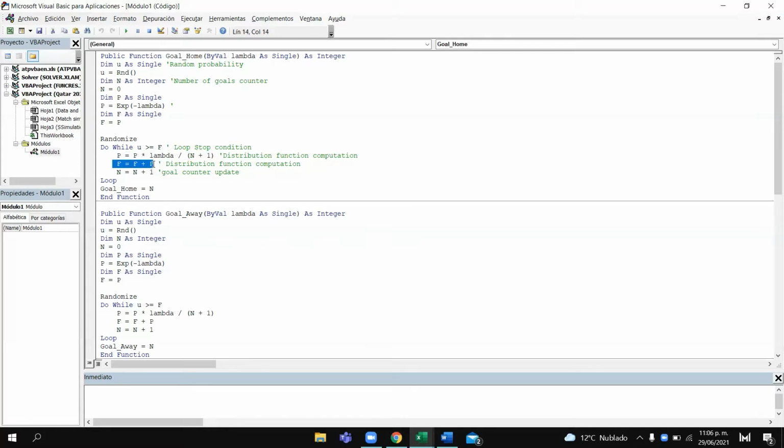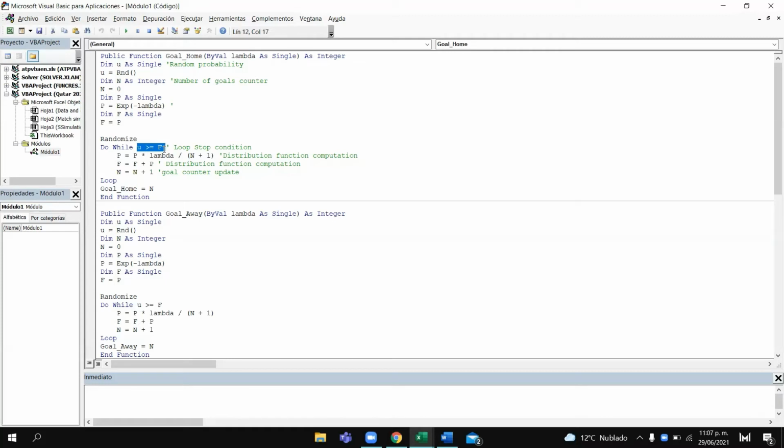What we do here is that we accumulate the mass function. So we update the f value by adding this mass function. And finally, we update the value of our goal counter. It is not difficult to see that our f variable increases in each iteration of the loop.